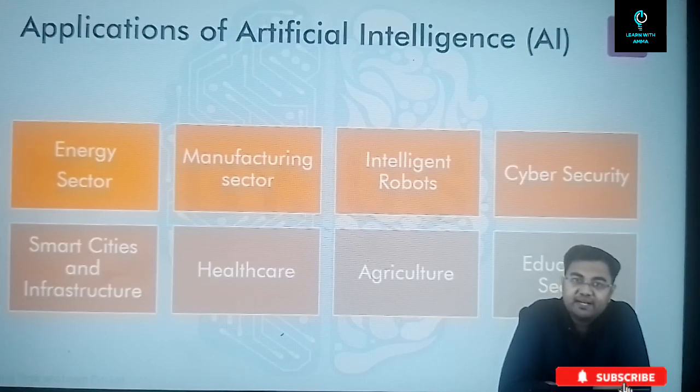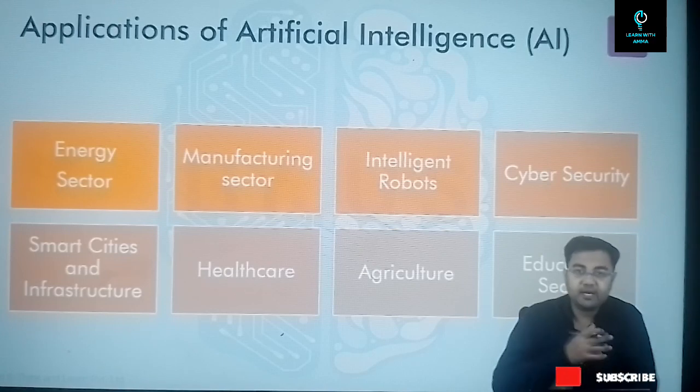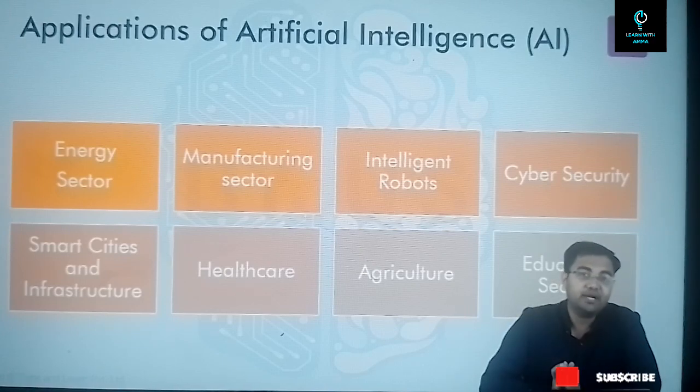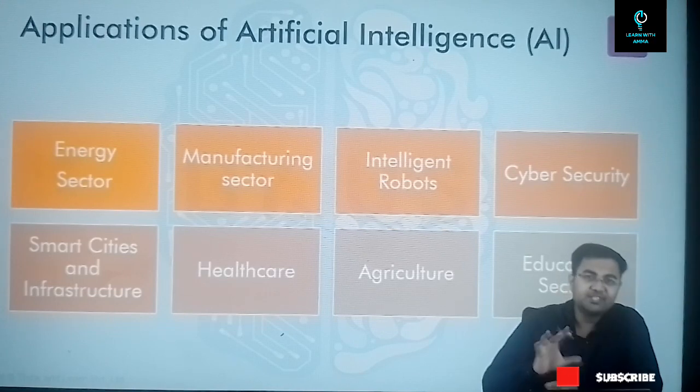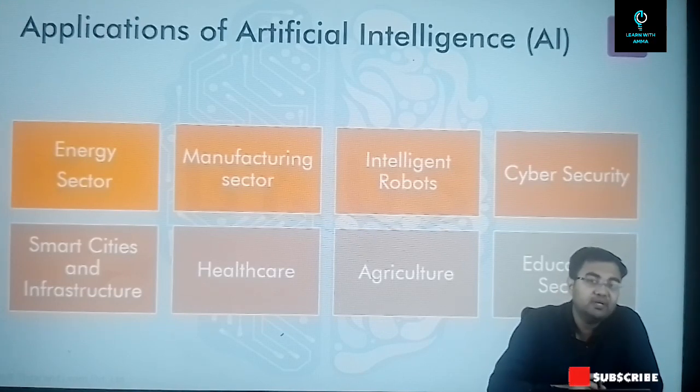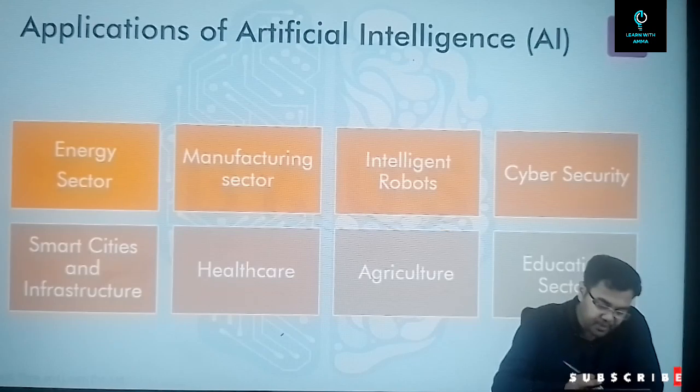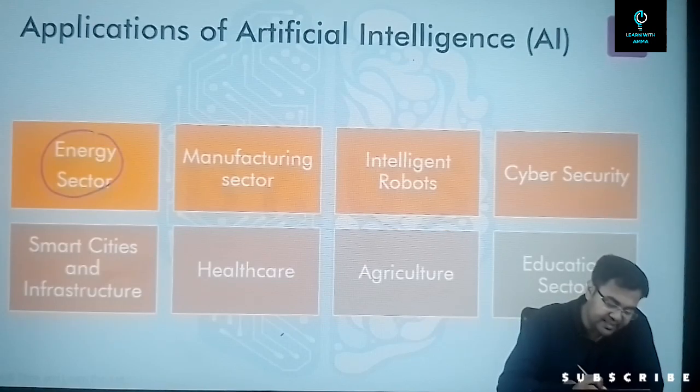Now let's try to understand the various ways in which applications of artificial intelligence can be observed. Here we have listed various sectors where artificial intelligence can be used, and let's try to analyze each and every one of them, to see how exactly they can be used. First of all, you have the energy sector.